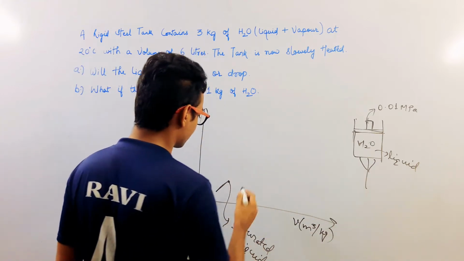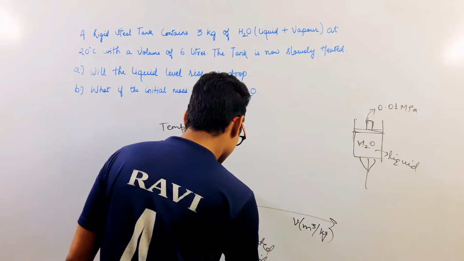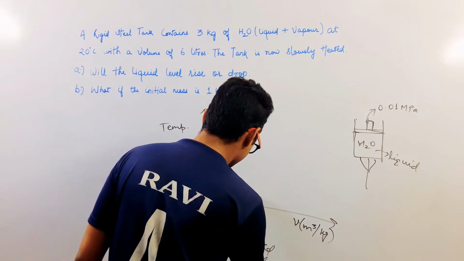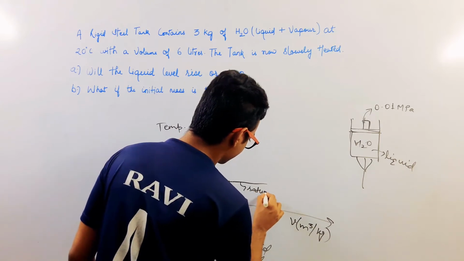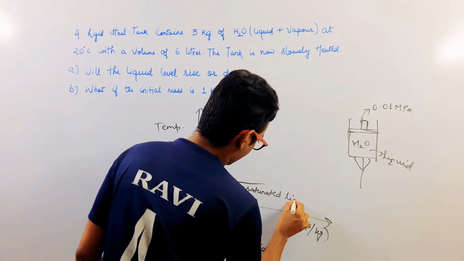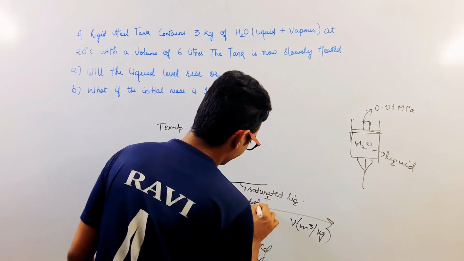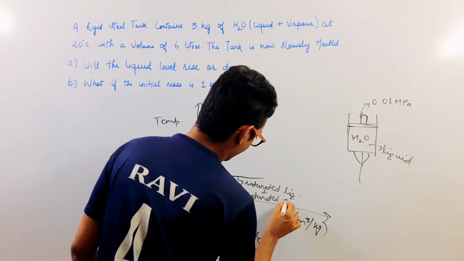That point is the saturated liquid point, and the saturated condition persists where saturated liquid plus saturated vapor exist together